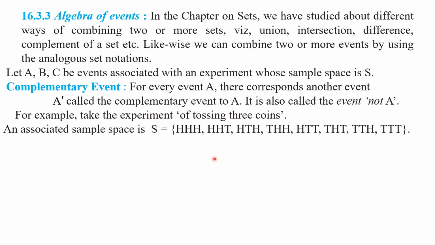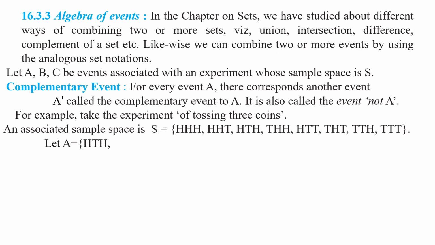These are all the outcomes when 3 coins are tossed simultaneously. These are the 8 outcomes, the 8 sample points in the sample space. Understood this sample space?